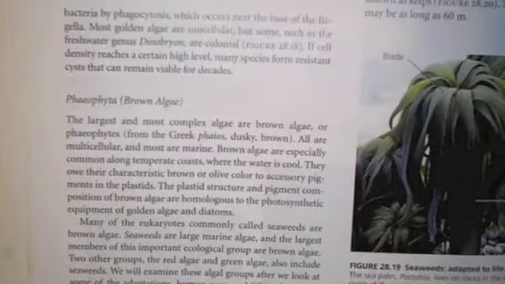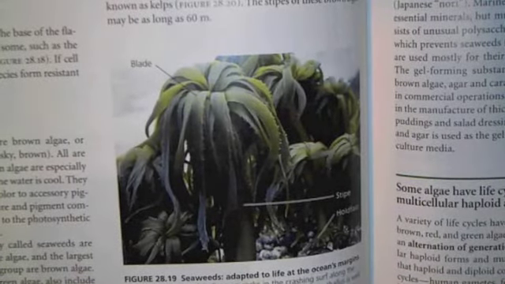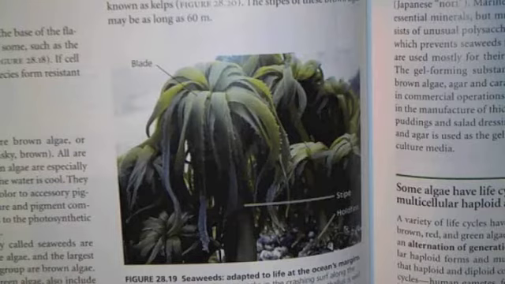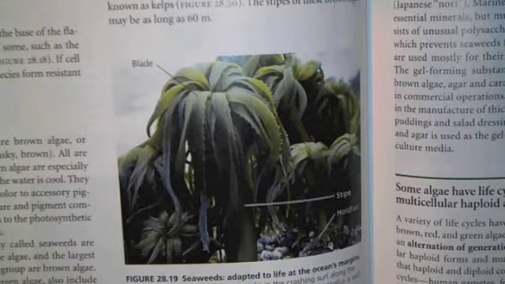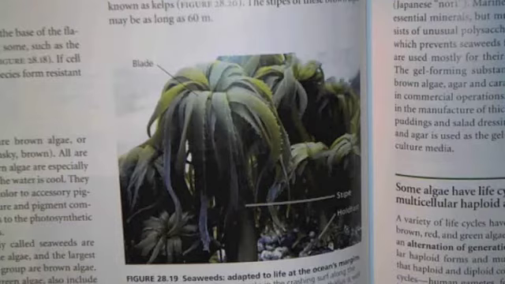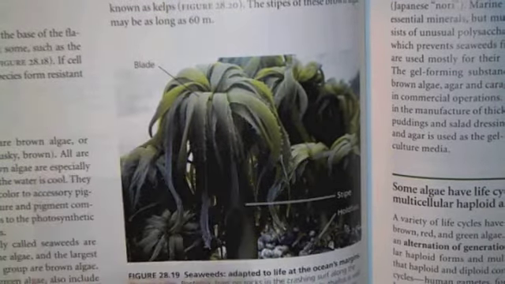Your Phaeophyta are going to be your brown algae, and these are the largest and most complex of all of the algal groups. They're more commonly called seaweeds. Okay, they are multicellular and marine. They look very, very similar to plants. All right, they have a specific structure to them. The whole thing is called a thallus. All right, that's what they call the whole seaweed body.